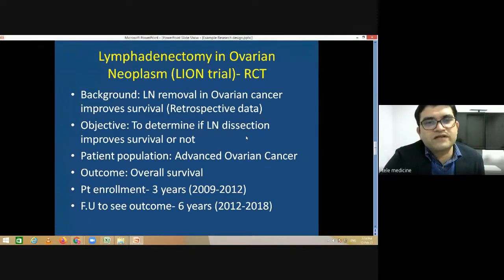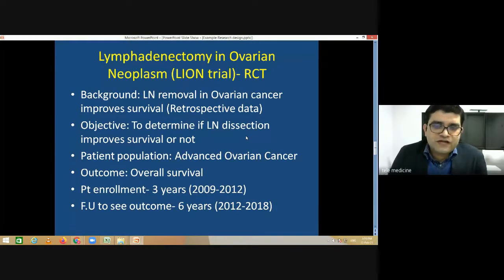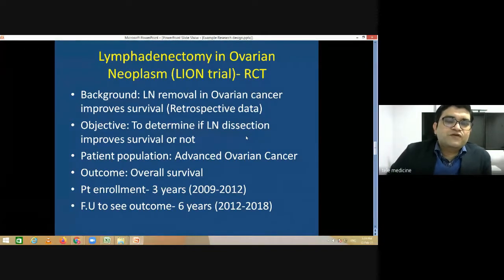No, it doesn't work that way. There must be some data supporting the thing which you want to study. So there must be a level of evidence we should generate from the descriptive study. So for example, this is a very famous trial published just last year. It's a lymphadenectomy trial in ovarian neoplasm, the very famous LION trial.